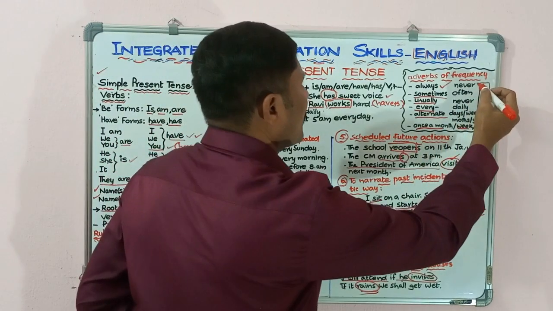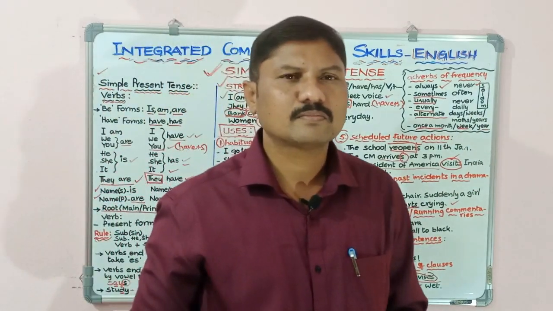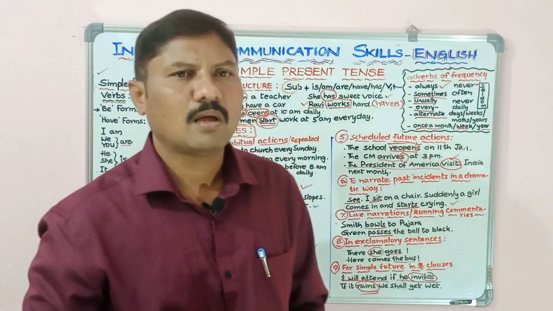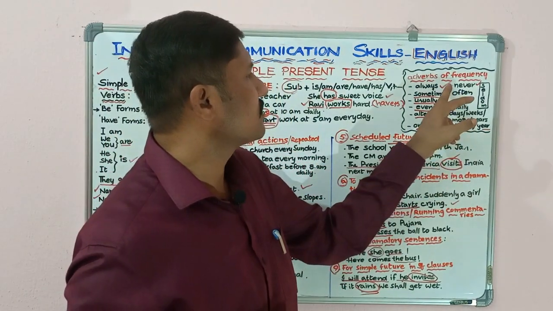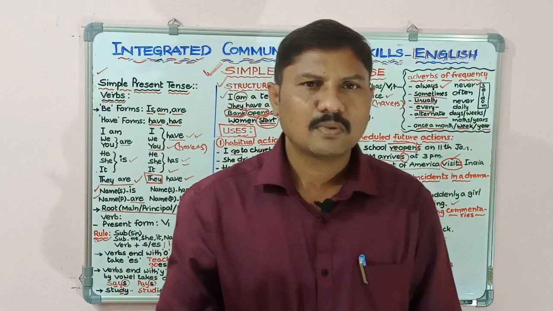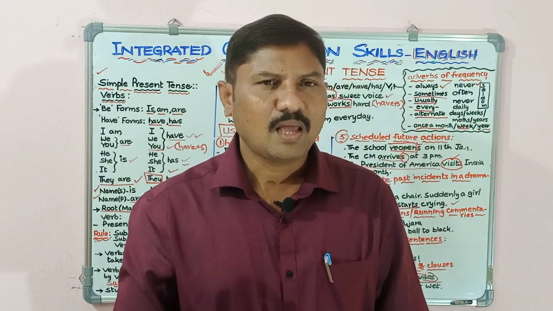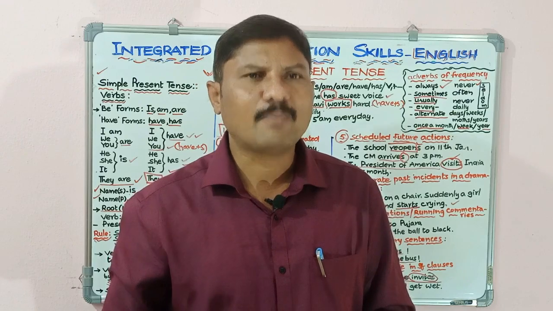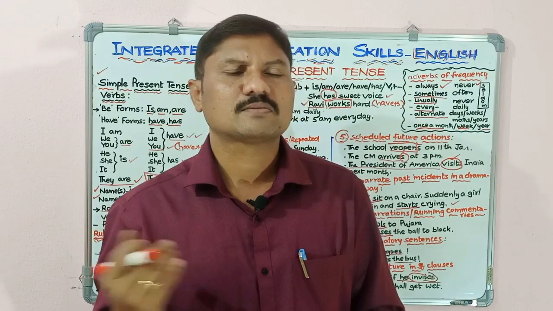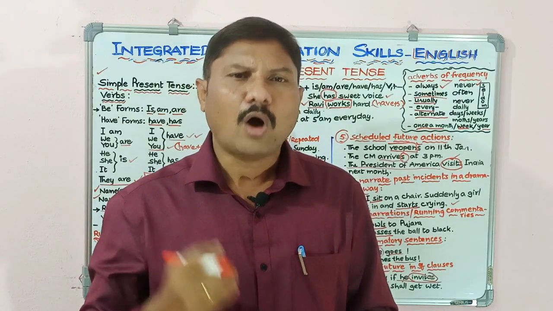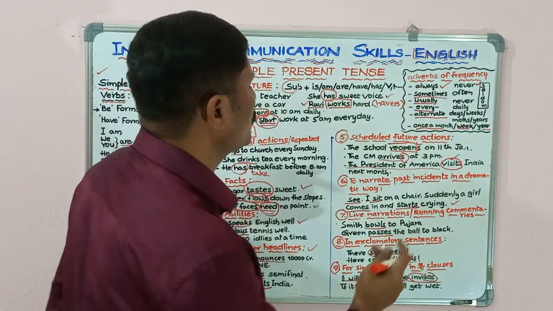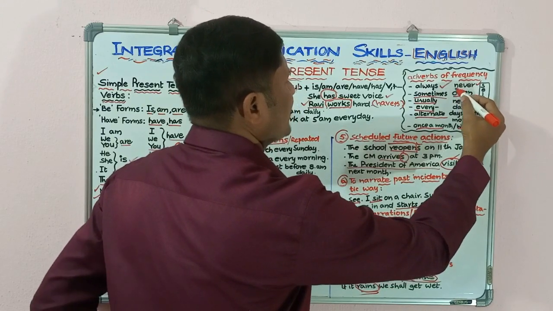Next, never. I never drink tea. I never drink coffee. I never watch movies. Like that we can find never in these sentences. Next, often. I often go to church. I often visit MRO office. People often visit village secretariats. He often takes soft drinks. Like that we can use this adverb of time often in the sentences.